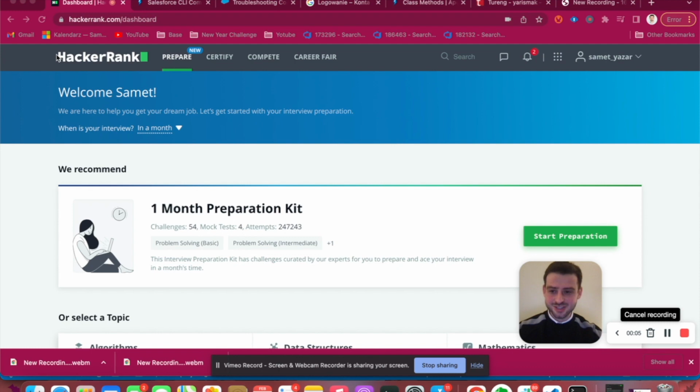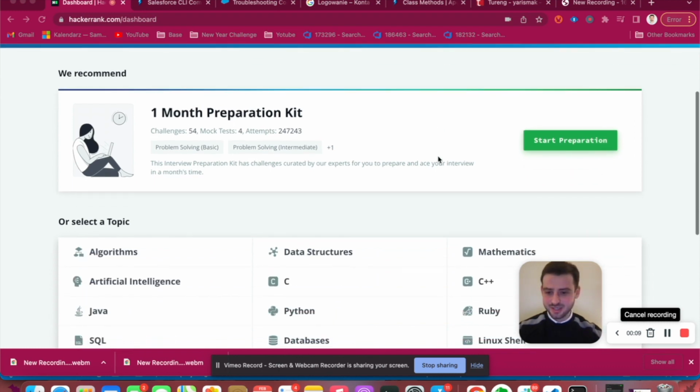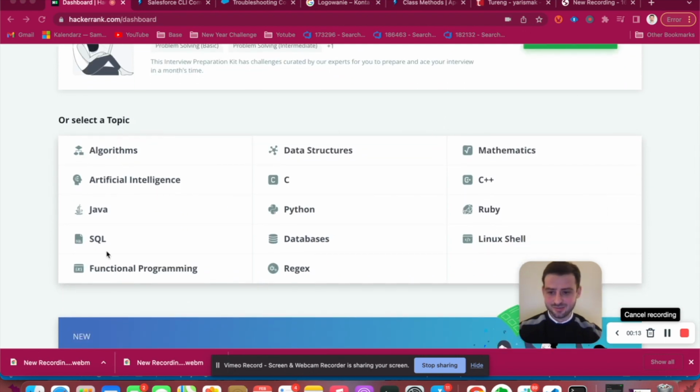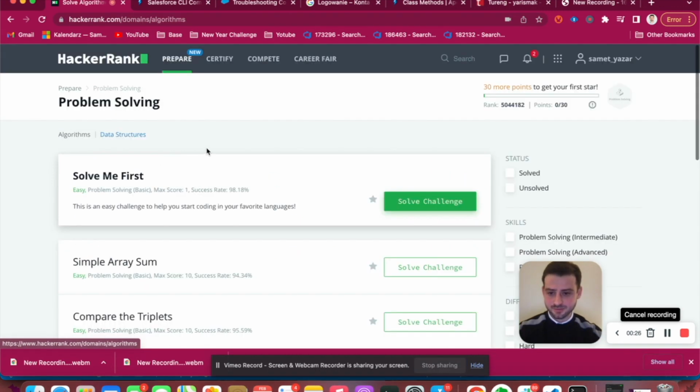So let's get started. We are on the HackerRank page. If you haven't created an account, please do it. It's a prerequisite. So if you have created one, you can come to this section. As you see, there are different topics, and if you have time, please go and visit them. But today we will click on algorithms.